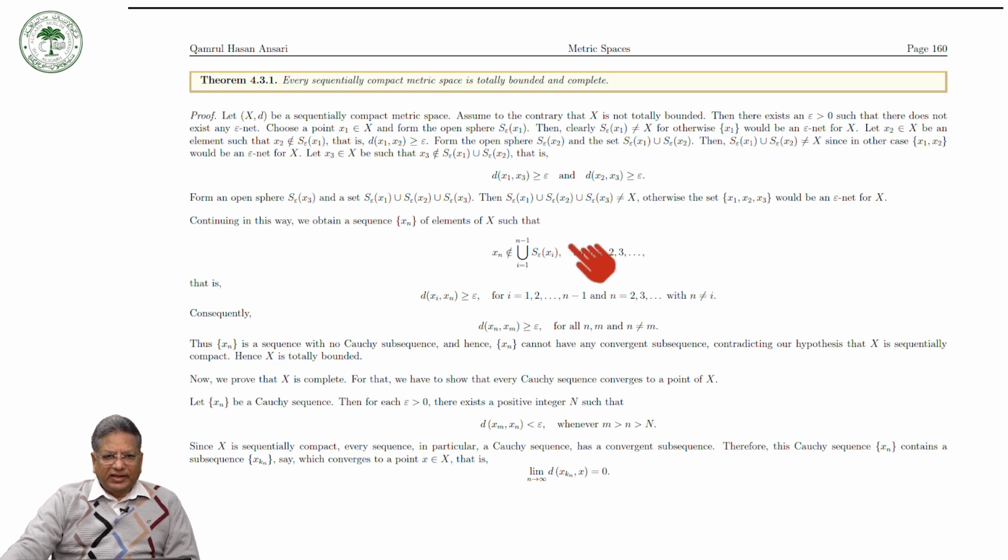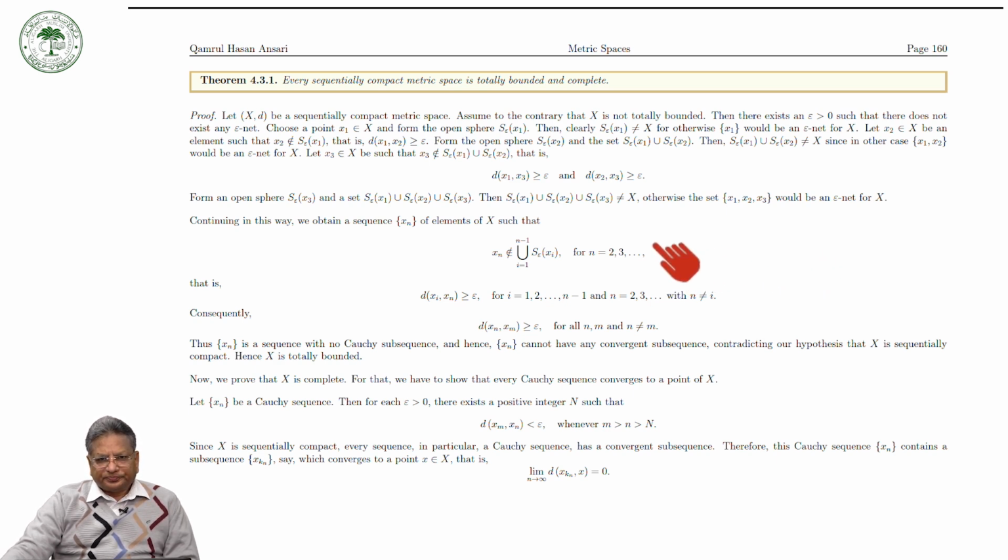Continue in this way, what will we get? We will get a sequence xn of elements of X such that xn does not lie in the union of S(epsilon, xi), where i runs from 1 to n minus 1, and n is equal to 2, 3, 4, and so on.